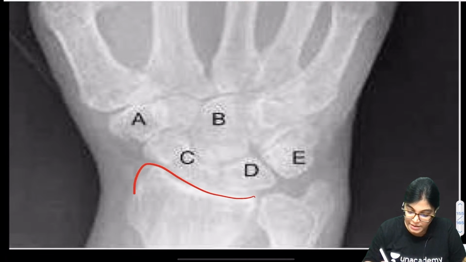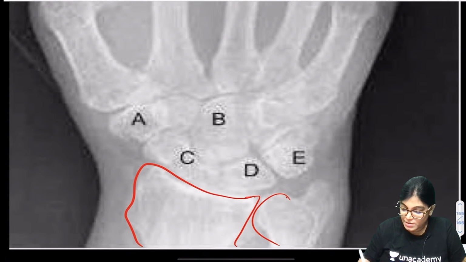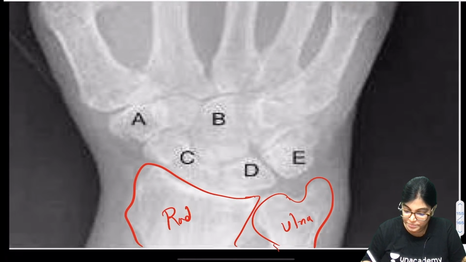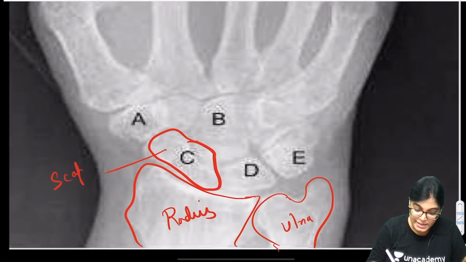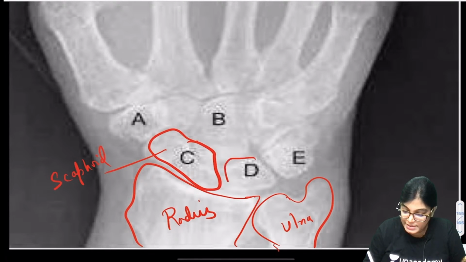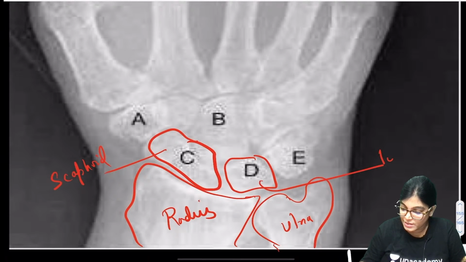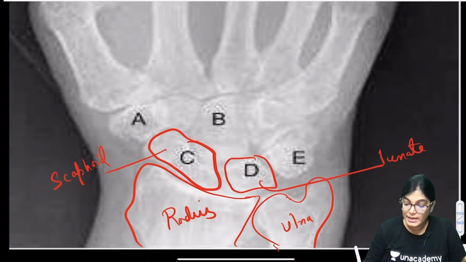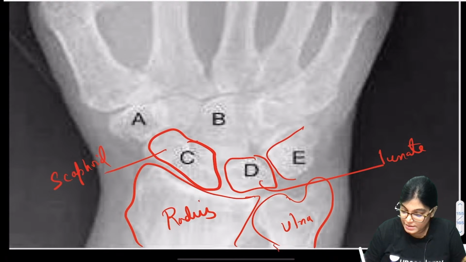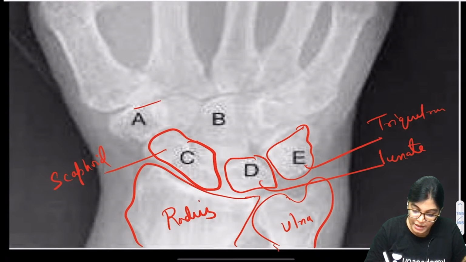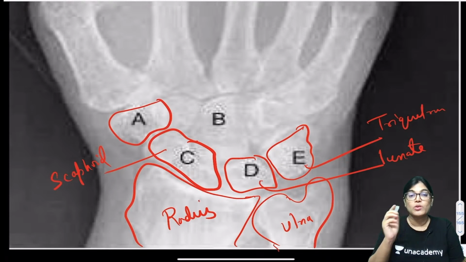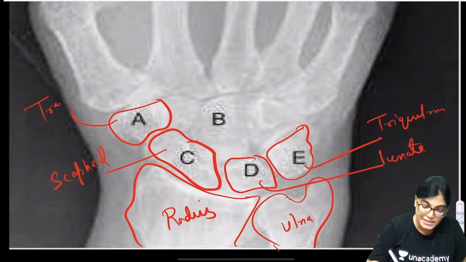So, again coming to this MCQ: ulna bone, radius bone, C is scaphoid, D is lunate, E is triquetrum. A is the lateral most bone of the distal row, the trapezium.